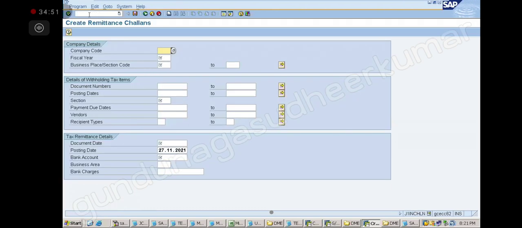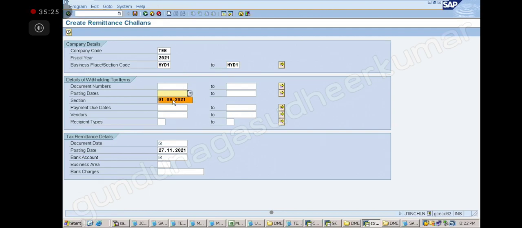J1INCHLN. Okay, create remittance challan. So now what number I will get for the remittance challan? Can you tell me? 1 lakh. The first number is 1 lakh. Yes, sir, definitely. Company code is given. Fiscal year is 2021. Business place and business type.